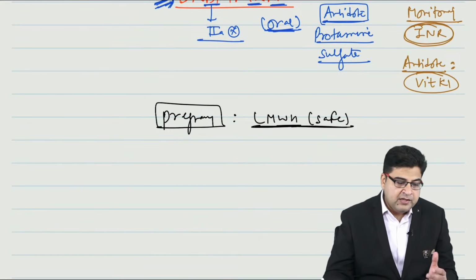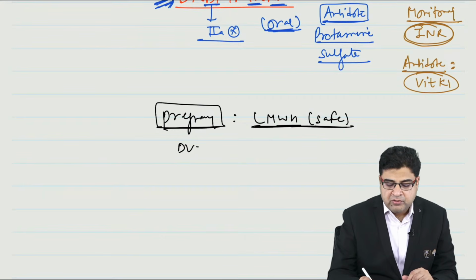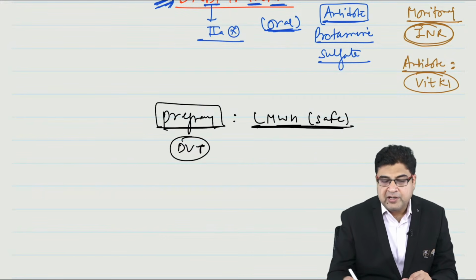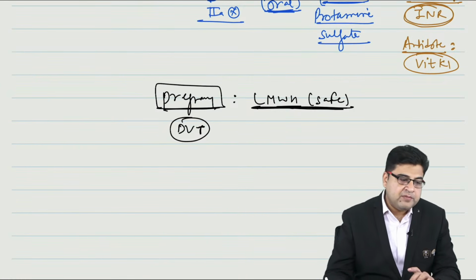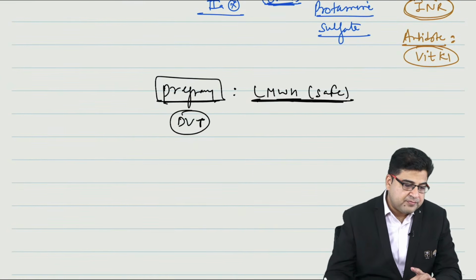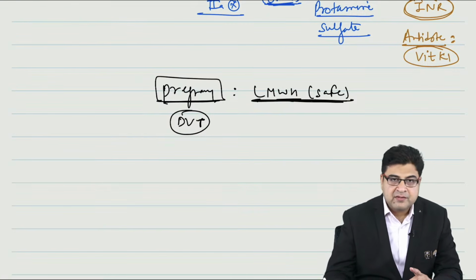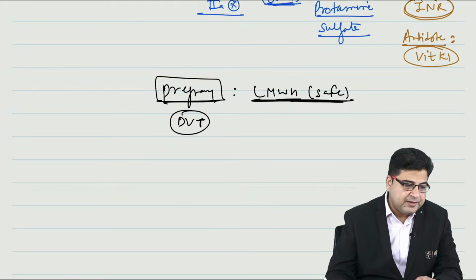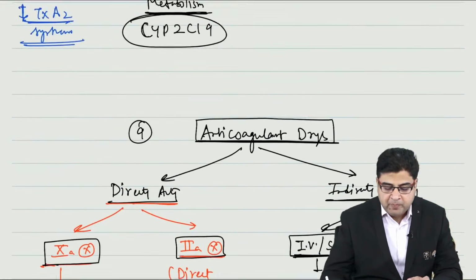So if the pregnant female is having deep vein thrombosis, I can use low molecular weight heparin as the best medicine in pregnancy. So in pregnancy, low molecular weight heparin is the safest medicine to be used. Yes, Dr. Paras Patel, heparin can be given in pregnancy. We have just discussed, it cannot cross the placenta. That is all about anticoagulant medicine, the topic number 9.